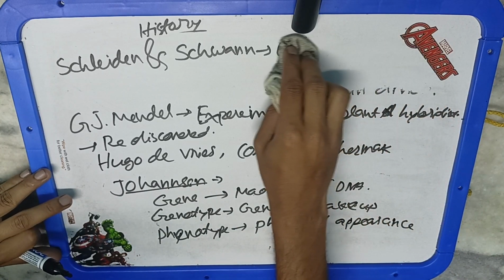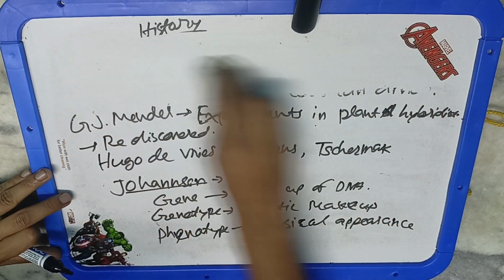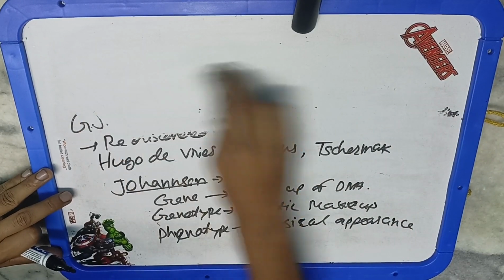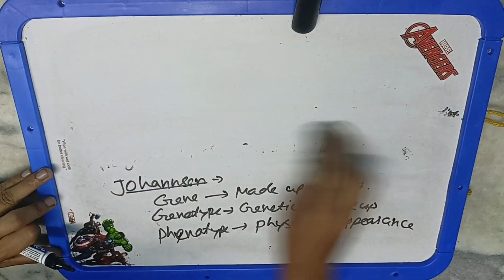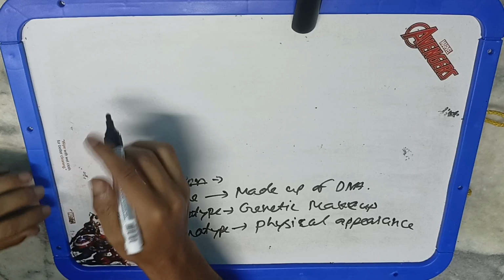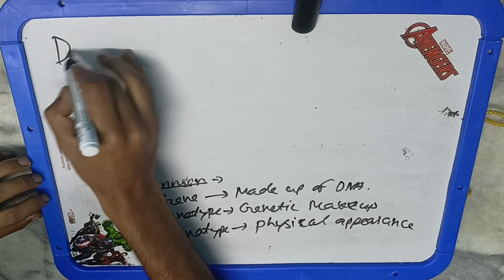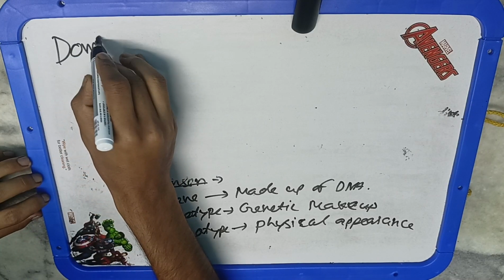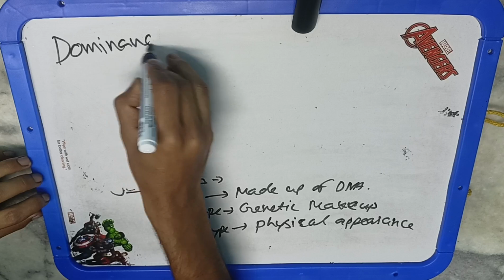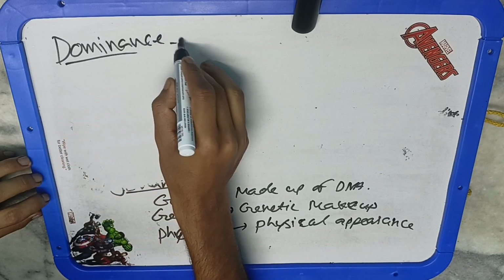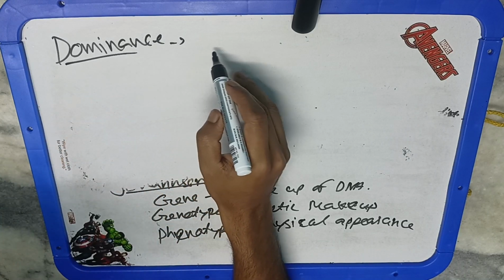Then is the dominance. Dominance means in the heterozygote condition, for example, there is a character height. For that height, it may be tall or it may be dwarf. So if you take the example of tall and dwarf, tall will be denoted by capital T and it is the dominant one, and dwarf is the recessive allele and it is denoted by small t.